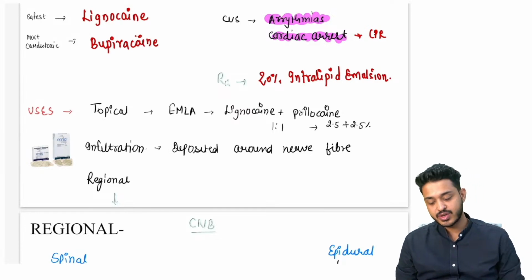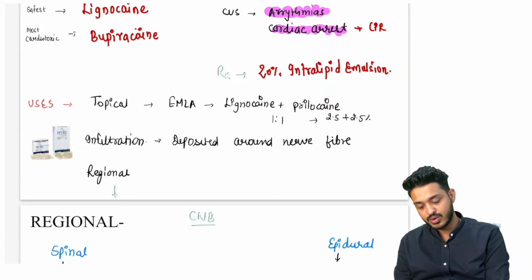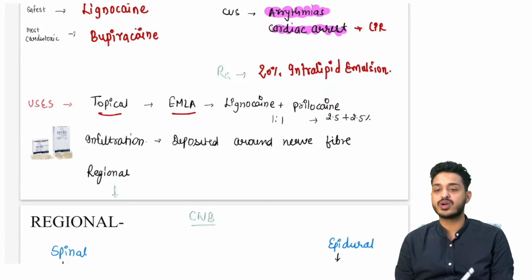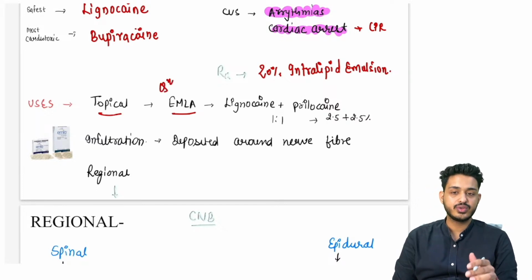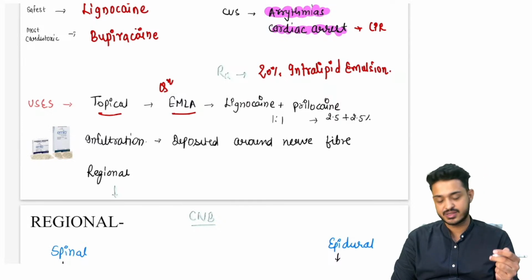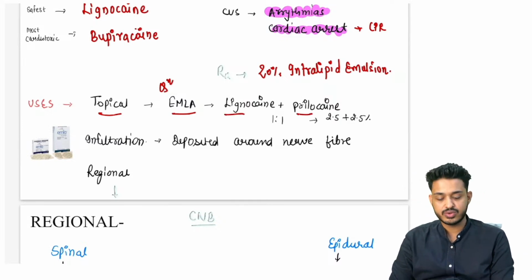What are the uses? You have to remember these topical drugs. We are having topical local anesthetics like EMLA. What is EMLA? A question comes on this: what is EMLA? So remember, EMLA is the eutectic mixture of local anesthetics. In this we will mix two things, one is lignocaine, second one is your prilocaine. We will mix both, lignocaine and prilocaine.